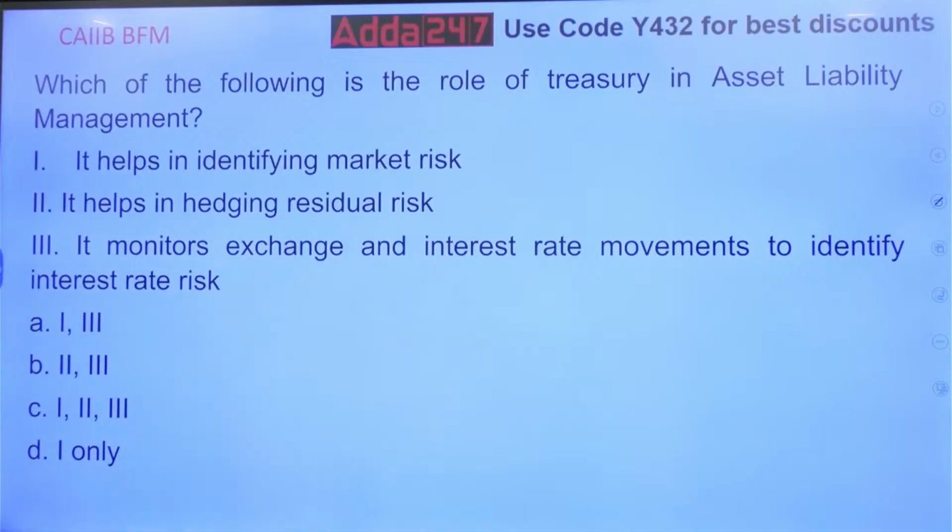Which of the following is the role of treasury in asset liability management? So which is the role of treasury in ALM? It helps in identifying the market risk. It helps in hedging residual risk. It monitors exchange and interest rate movements to identify the interest rate risk.